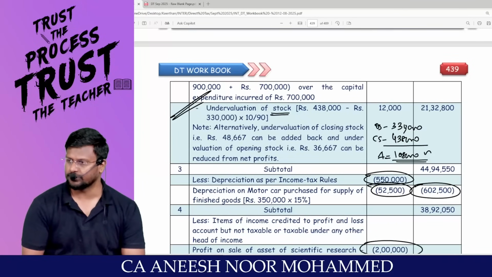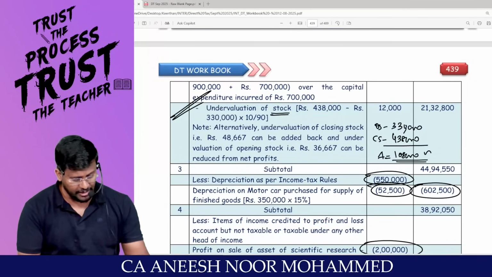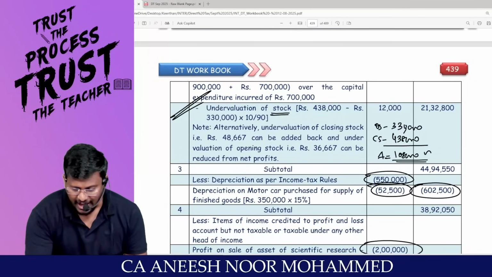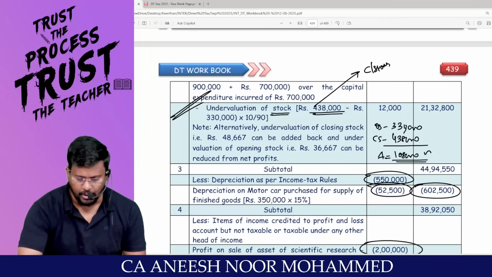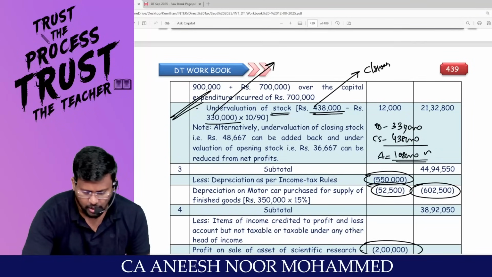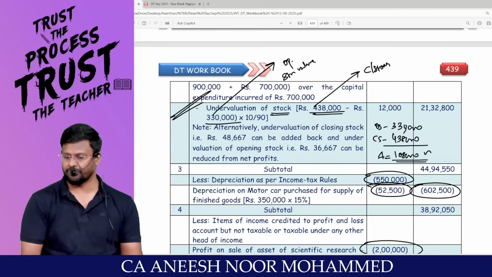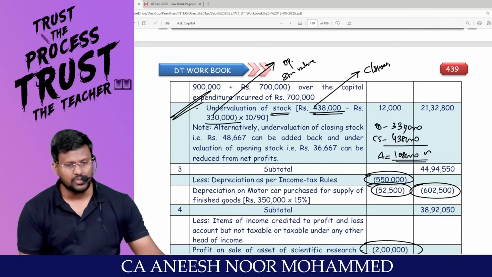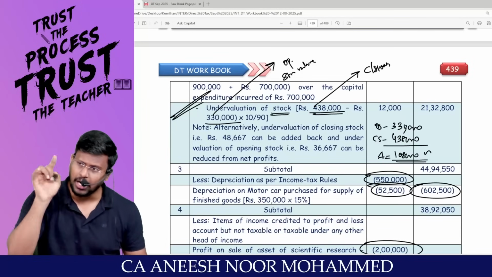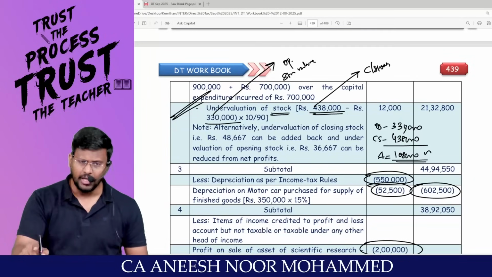Undervaluation of stock. My dear lovable students, I am taking 4,38,000 rupees as the closing stock value and 3,30,000 rupees as the opening stock value. That means there is a difference of 1,08,000. That 1,08,000 is not 100%, it is only 90%.